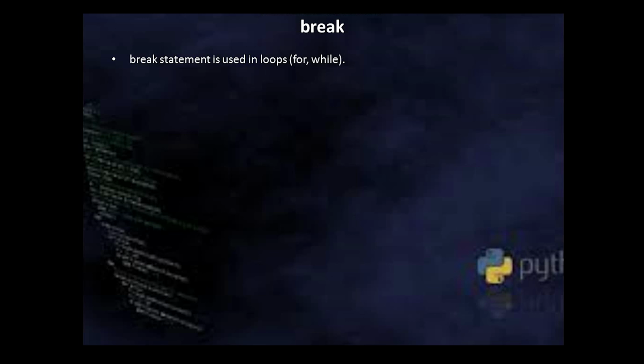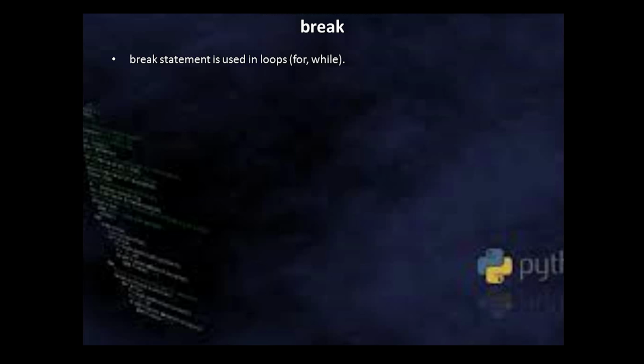Now what is the function of the break statement? Within a loop body, during execution, if the Python interpreter encounters break, it will simply transfer the flow of execution from that point to the statement which is immediately outside the loop body. All the statements after the break in the loop body are left unexecuted.